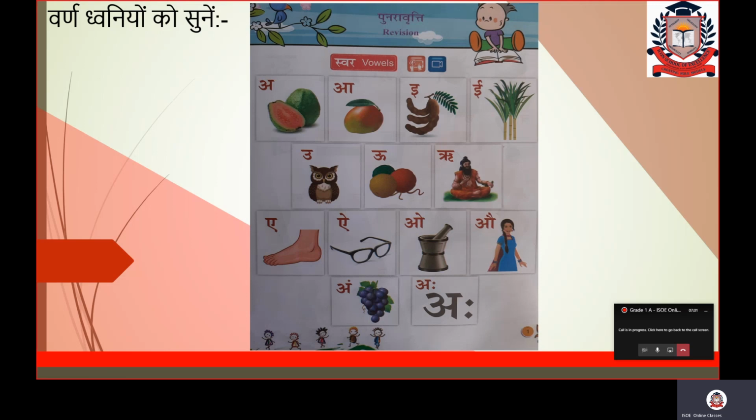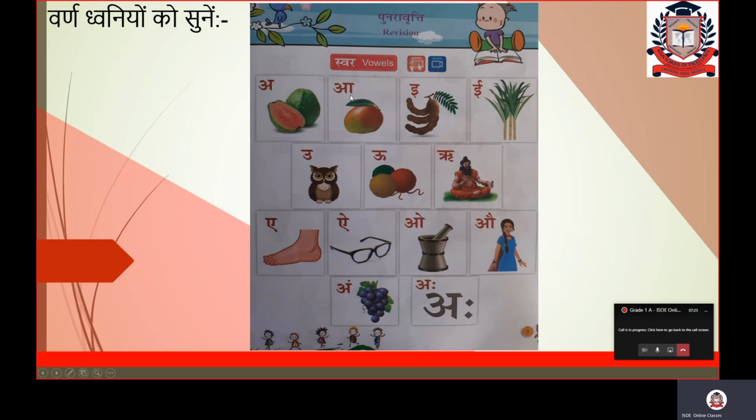Speak after me. अ. अ से अमरूद. Amrud is guava. Can you hear the sound with the word Amrud? Amrud. अ varn is the first letter, so here is the picture of Amrud, guava.